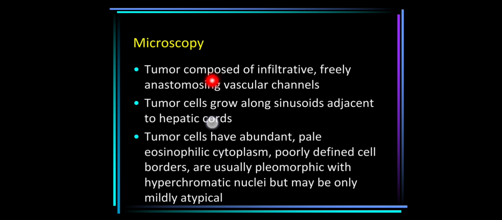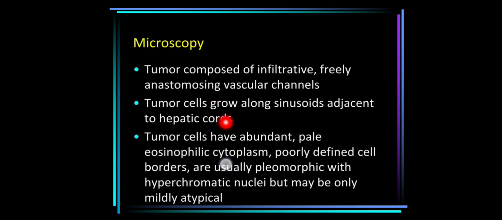Microscopically, angiosarcoma is mostly composed of infiltrating, freely anastomosing vascular channels. So, of course, it is a malignant counterpart of hemangioma. We see the vascular channels, but here the vascular channels will be anastomosing, meaning they will be joining with each other. And to say it is a malignancy, we should see some anaplastic or atypical features.